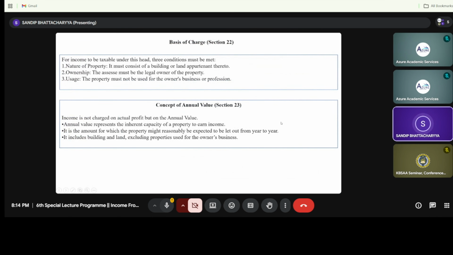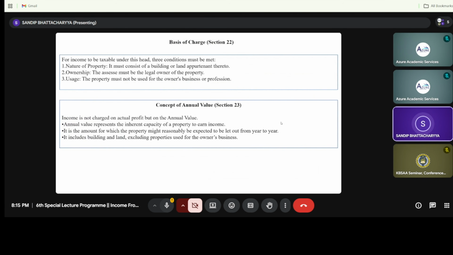It means, suppose the house property has been used by the owner for his original business, or if the house property is used by the owner for delivering consultancy services. This will not be covered under income from house property. It is solely for the residential purpose of the owner, that is called self-occupied, or it will be given out for let out purposes. Under any form of business or profession, it cannot be done.